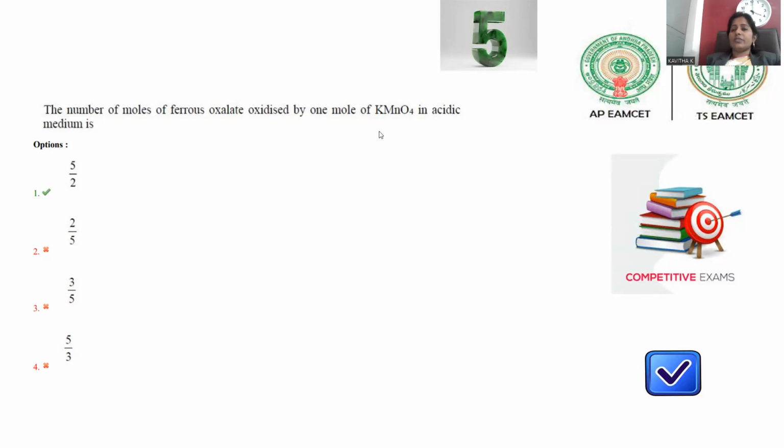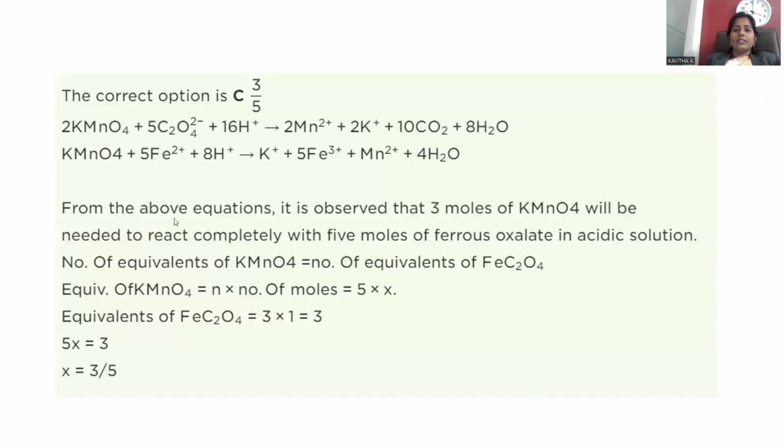Whenever this is the kind of reaction, we can say this is a redox reaction. Redox reaction means that within a single reaction, one of the components is oxidized and another component is reduced simultaneously. Ferrous oxalate will be oxidized and KMnO4 itself will be reduced. So in this redox reaction, the number of moles of ferrous oxalate oxidized by 1 mole of KMnO4 under acidic conditions is to be answered. KMnO4 is treated with the ferrous oxalate solution and acidic conditions are maintained.